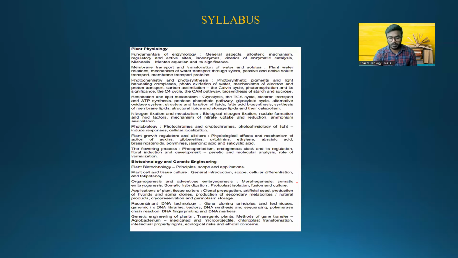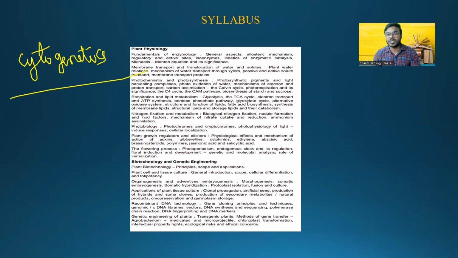Friends, listen to my statements. In your entire JL Botany, cytogenetics is the biggest chapter. Why is cytogenetics the biggest chapter? I will tell you why.